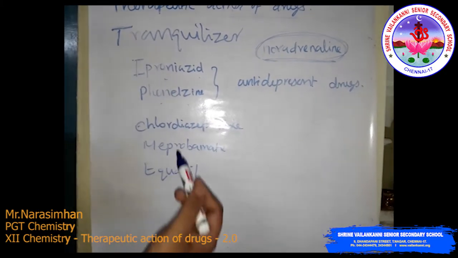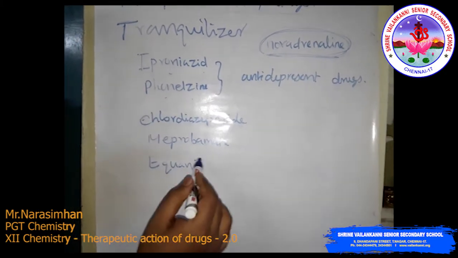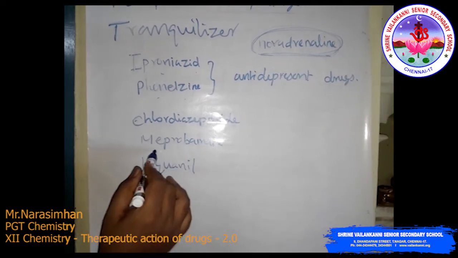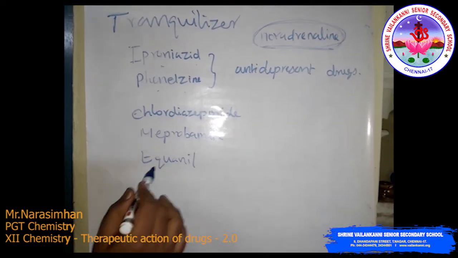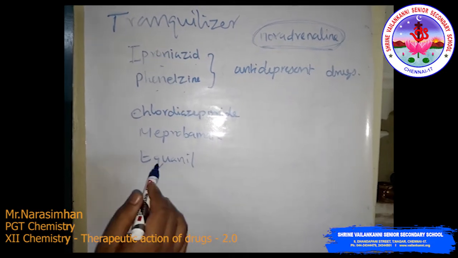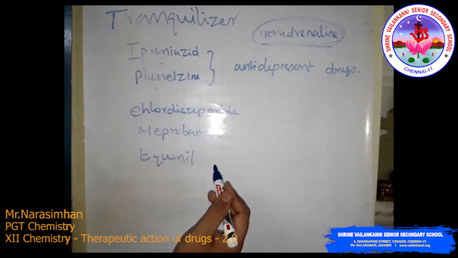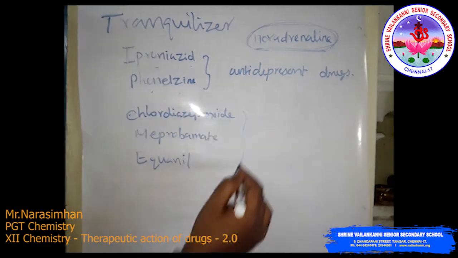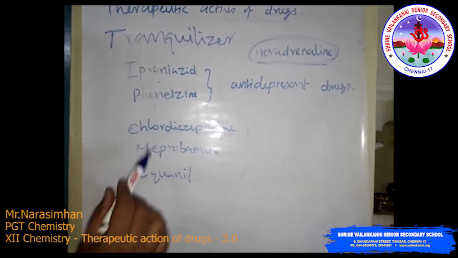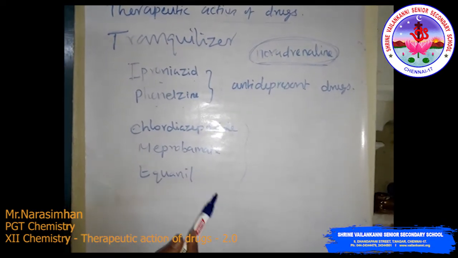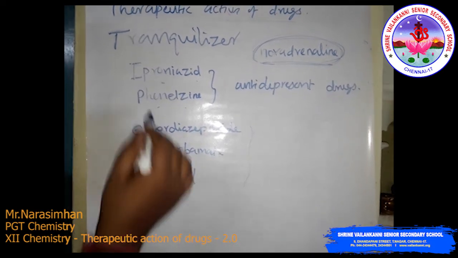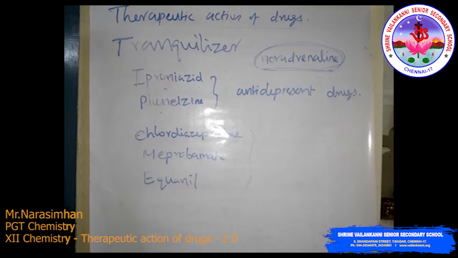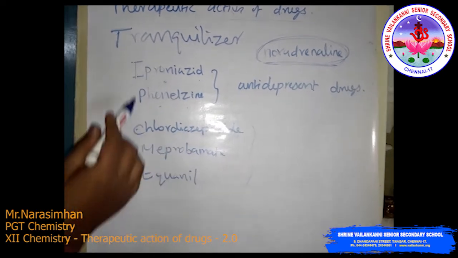Then some other tranquilizers, namely chlordiazepoxide, meprobamate and equanil. See, these are for controlling hypertension, depression, like this. So these are the tranquilizer drugs. Okay. These medicine structures are given in the textbook, so you can see that.